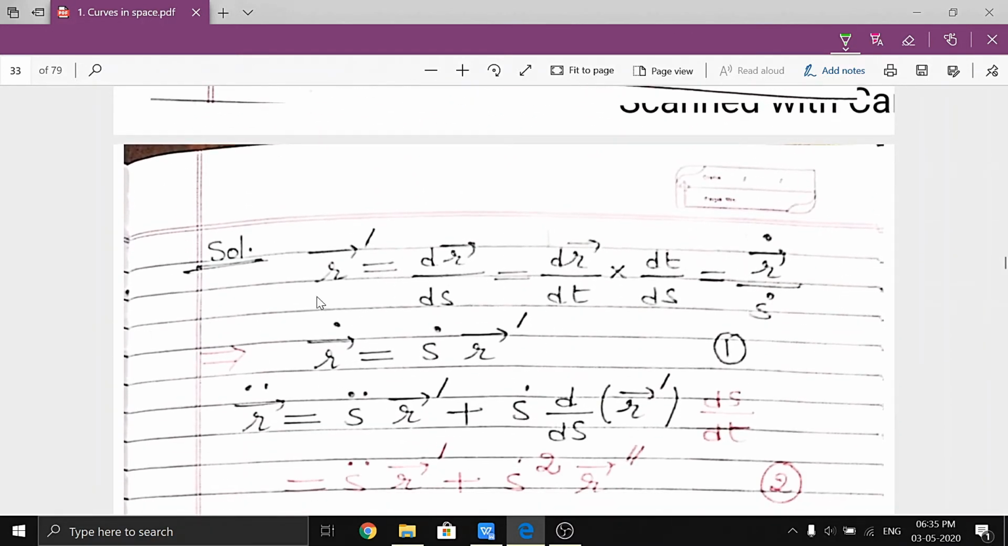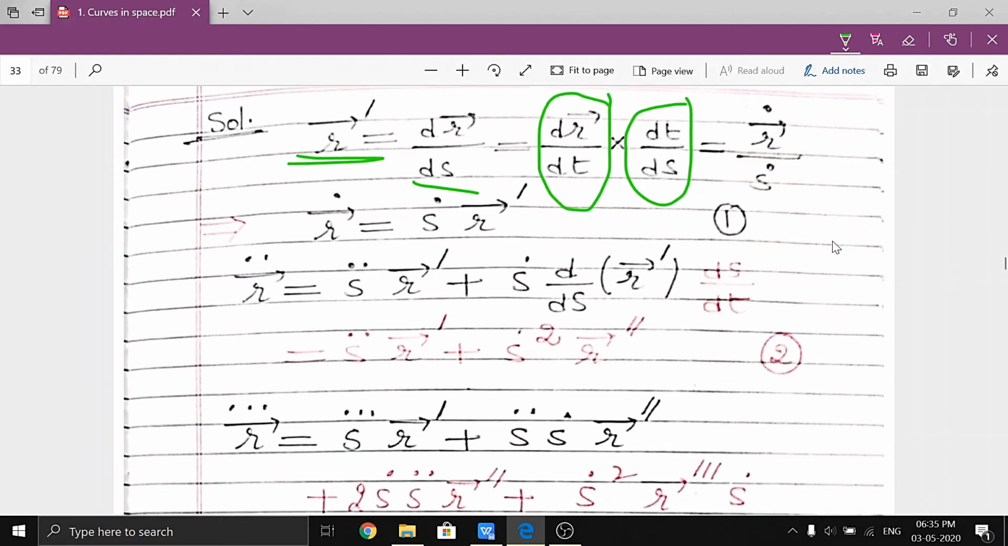Now to prove this, we know that r dash is equal to dr by ds. This can be written as dr by dt, this is the parameter form, into dt by ds. Clear? So this becomes r dot over s dot, or if s dot is shifted to this side, r dot in terms of r dash is s dot into r dash. Clear? Which is equation number 1.